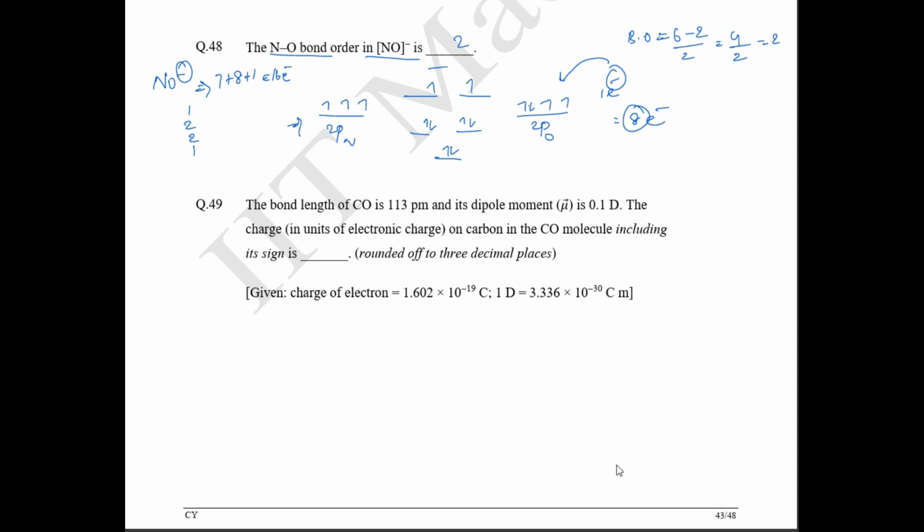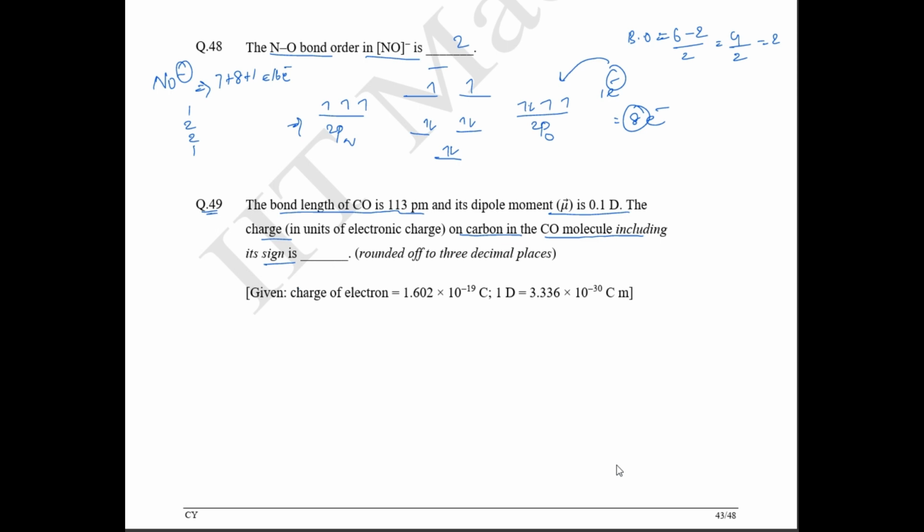Next, 49th question. The bond length of CO is given, and its dipole moment is also given. The charge on carbon in the CO molecule including its sign. So now they have asked for the charge. This is from your charge distribution. This is from your new syllabus. Okay, they have asked about charge distribution.